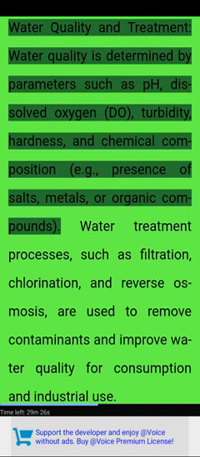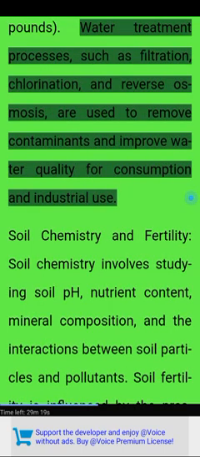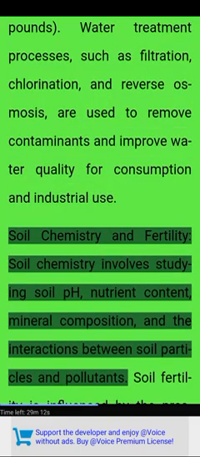Water quality and treatment. Water quality is determined by parameters such as pH, dissolved oxygen, DO, turbidity, hardness, and chemical composition, e.g., presence of salts, metals, or organic compounds. Water treatment processes, such as filtration, chlorination, and reverse osmosis, are used to remove contaminants and improve water quality for consumption and industrial use. Soil chemistry and fertility.